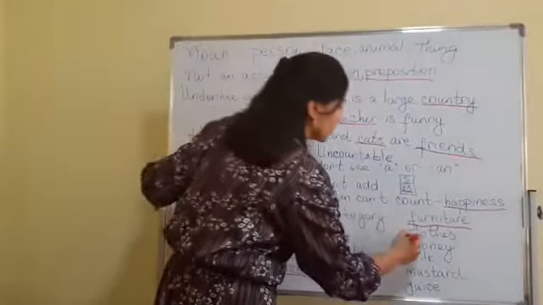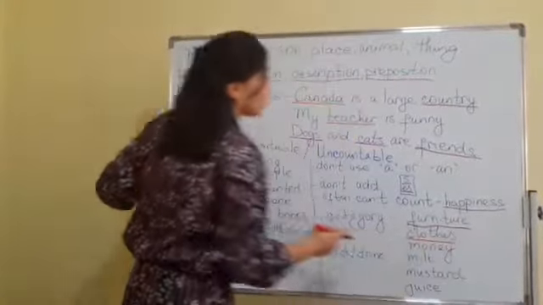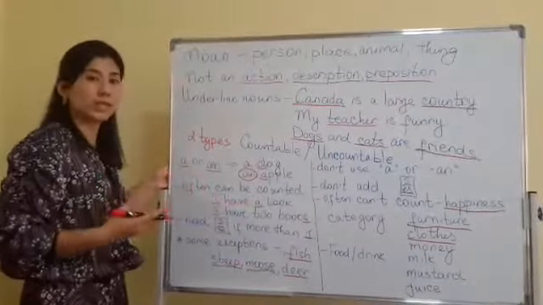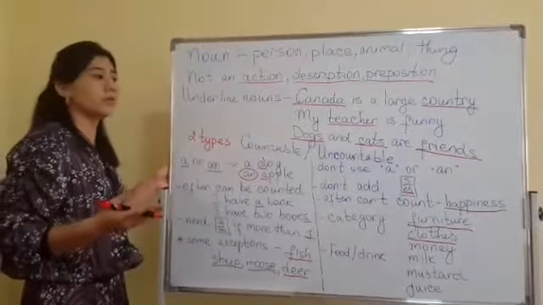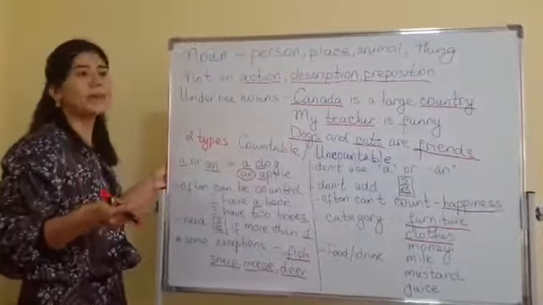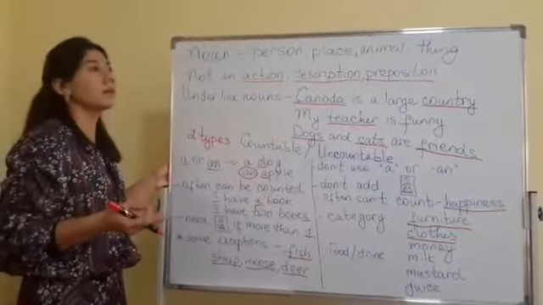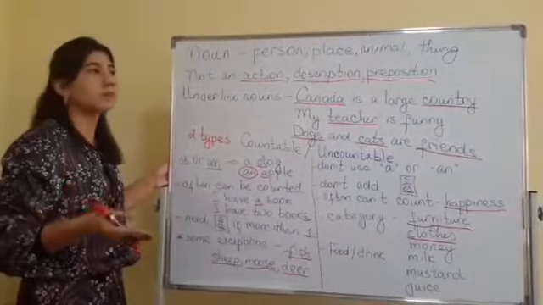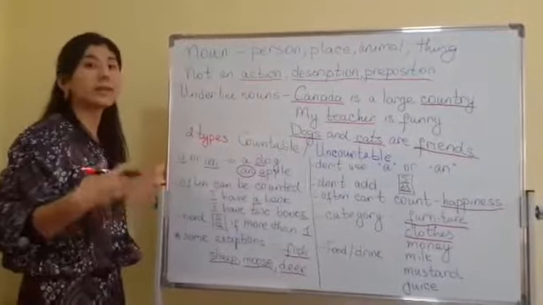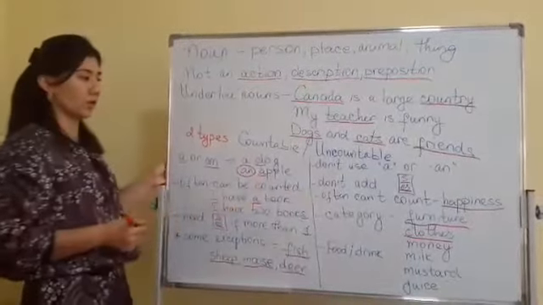The same thing with the word clothes. We cannot count the word clothes itself, but we can count what is included in it. For example, I have 2 skirts, I have 4 blouses or 6 shirts. You see that we can count them, but clothes itself we cannot.